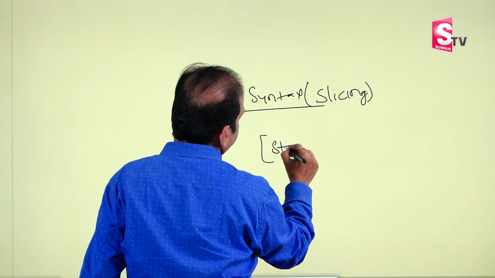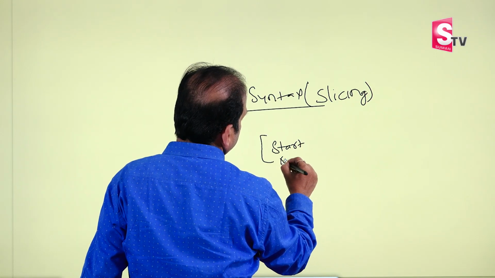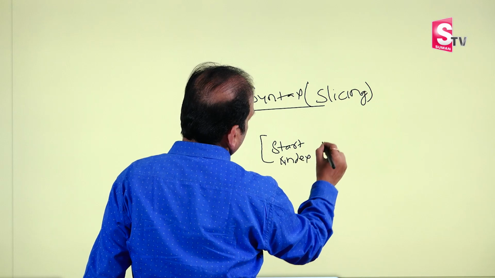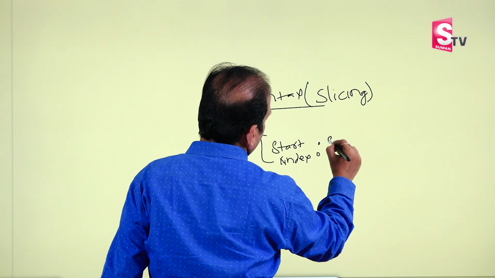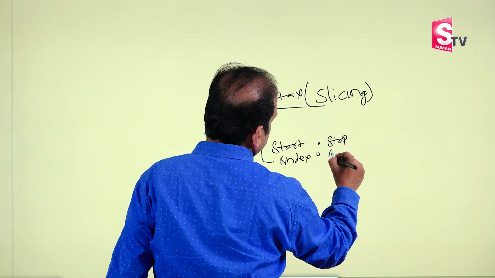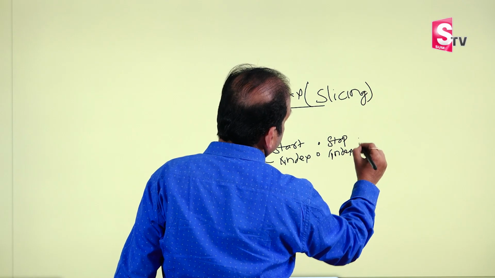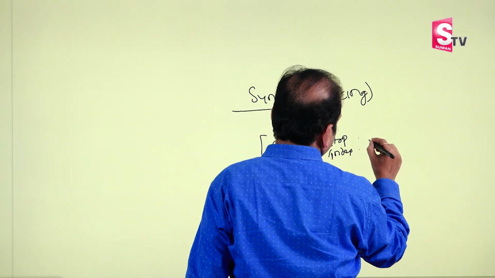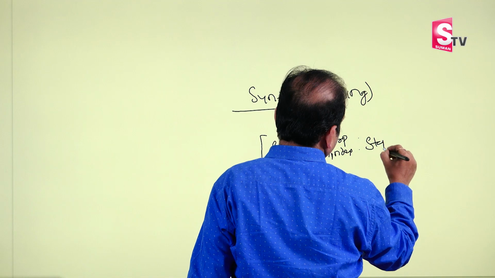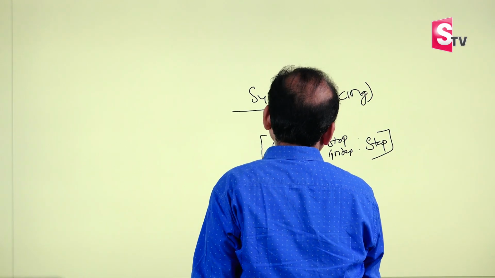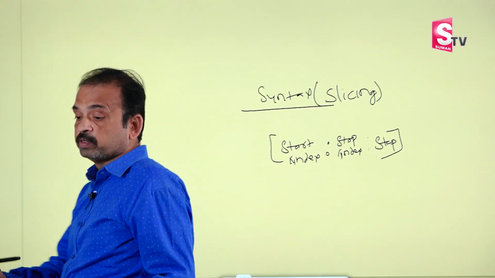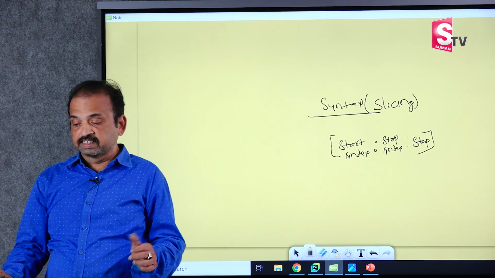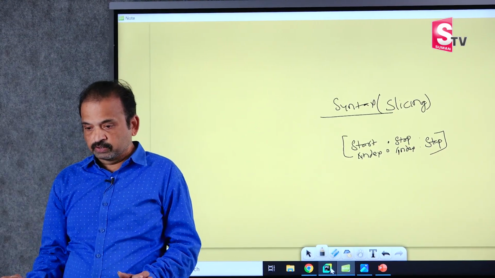Start index colon stop index colon, there is one more parameter called step. Okay. Now we will do one example by using this other syntax.